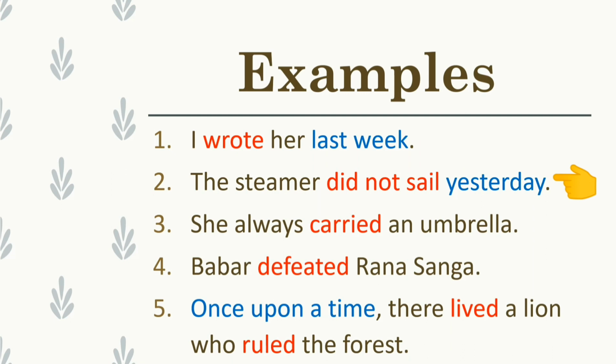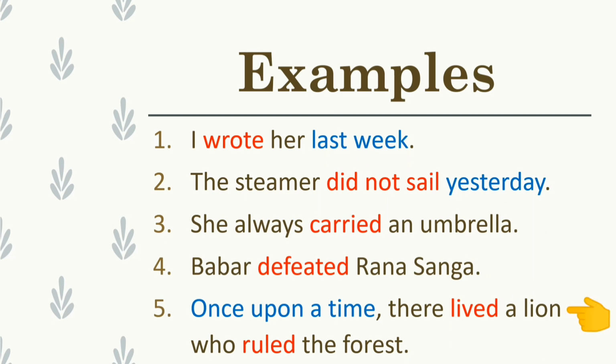Since this is a negative sentence, did is used with the base form sail. Yesterday denotes the past time. She always carried an umbrella. Carried is the past form of the verb carry. Babar defeated Rana Sanga. Defeated is the past form of the verb defeat.